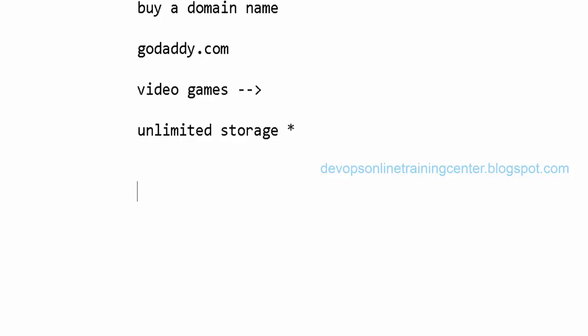But there will be a condition saying that if we keep on storing data into the site, at a certain point of time we get a mail saying that your storage capacity is exhausted, and we need to buy another plan or pay an extra amount for extra storage.